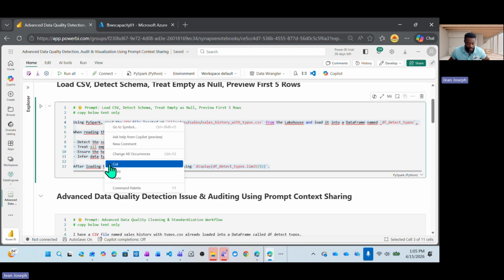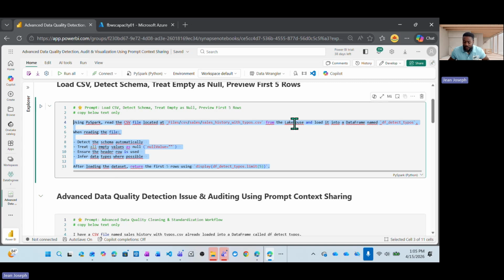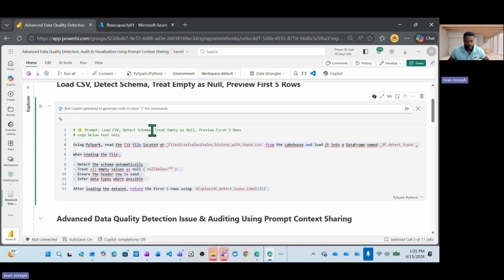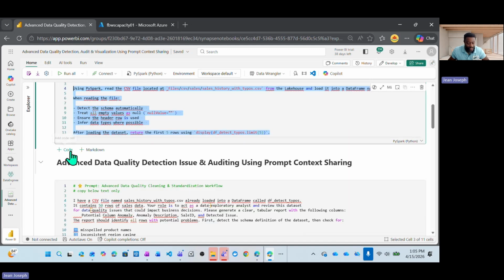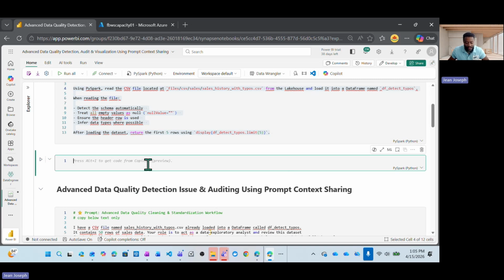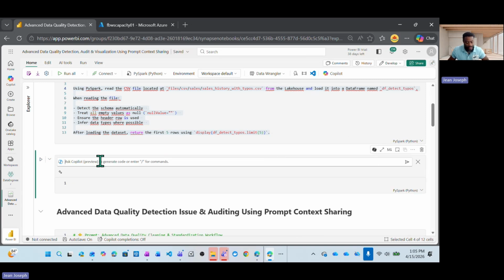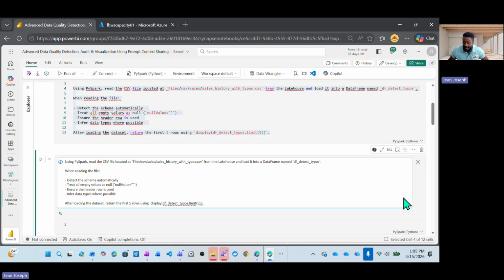So what we have to do here is to copy that text. As soon as you select any cell within the notebook, notice you have something new here, and that's called, okay, ask help from Copilot. So if I click here, I can paste that prompt. When I paste that prompt, I can execute it. But if I execute it, it will replace this one. Instead, what I want to do is to create a new cell and make sure this cell is active, paste it right here, and then provide the text again and say submit or generate response.